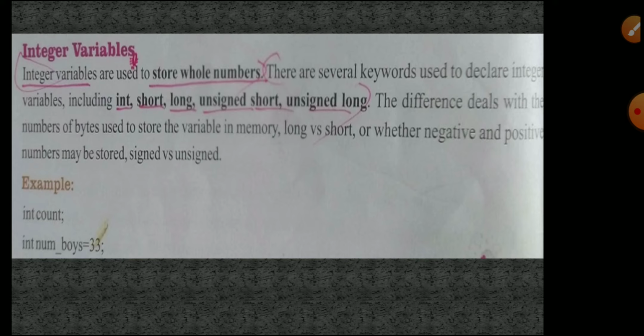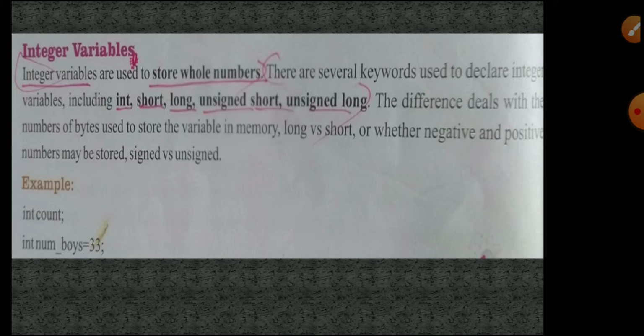So 98, 108, 25, these are all integer values. When we give the int data type, the values will be whole numbers, for example 33, 58, 25. This is the meaning of integer variables.